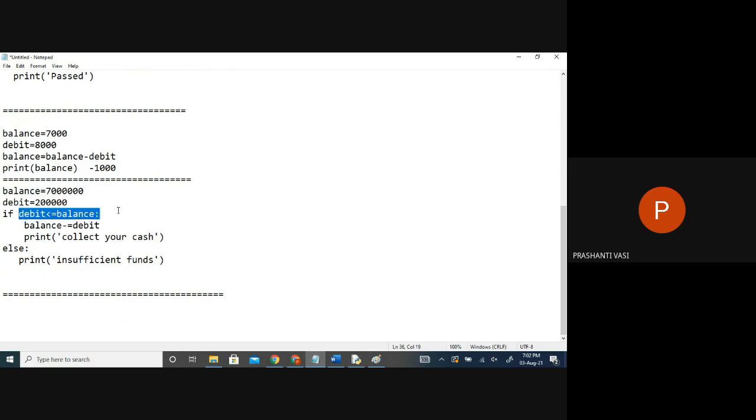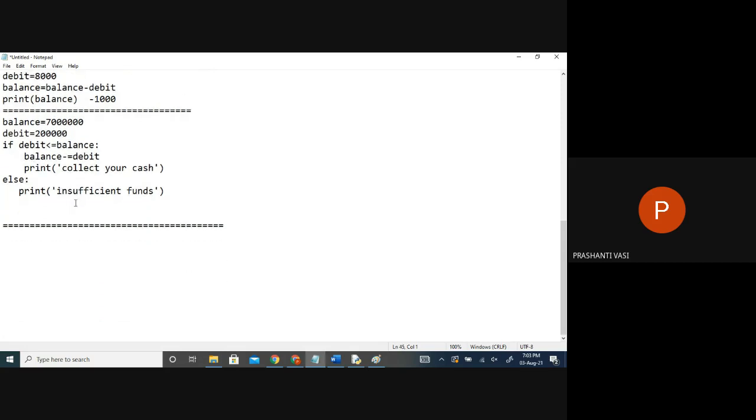Can I collect cash or not? This is just a minimum test I'm writing. I have to add more cases to it to make it a complete real-time scenario. So as of now, my program will only work to debit or not debit. Through which mode, that is secondary. Whether we can debit or not depends upon whether we have cash first. Then only we are able to do the debiting, right? So here, even if the amount is more, it is debiting for you. We'll add some more conditions later. Is this clear?